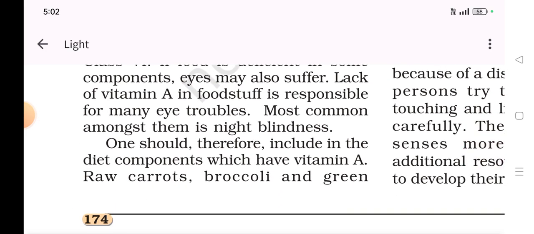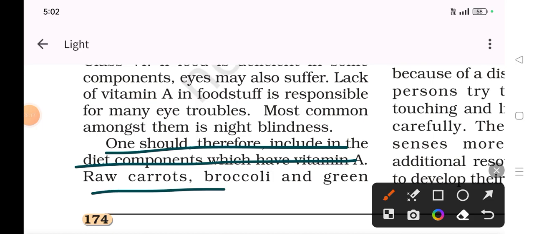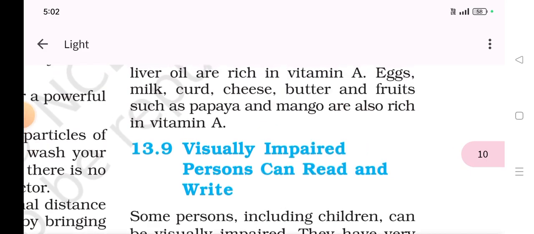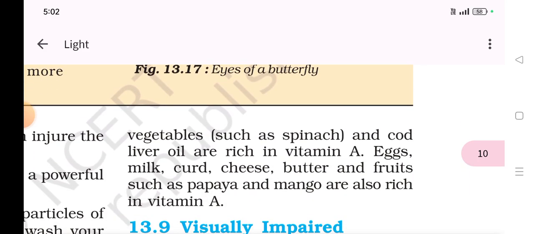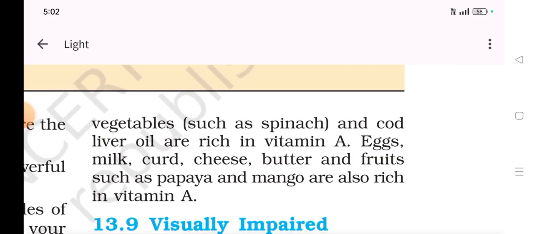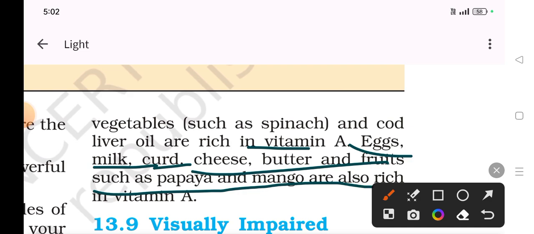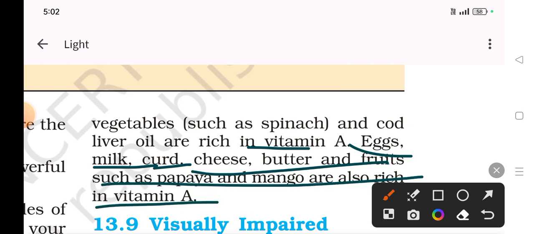One should therefore include in the diet components that have vitamin A: raw carrots, broccoli, and green vegetables such as spinach, and cod liver oil, which are rich in vitamin A. Eggs, milk, curd, cheese, butter, and fruits such as papaya and mango are also rich in vitamin A. Alright.